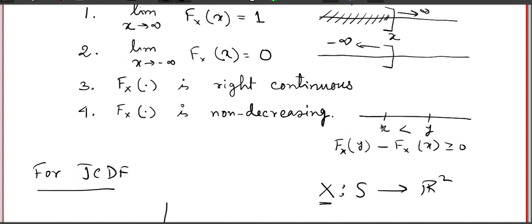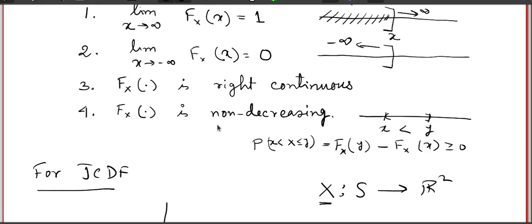So that basically means that if I take an interval, then this quantity is nothing but the probability that capital X is less than or equal to small y but greater than small x. This quantity is the probability that capital X lies between x and y, where x is excluded but y is included. Clear?